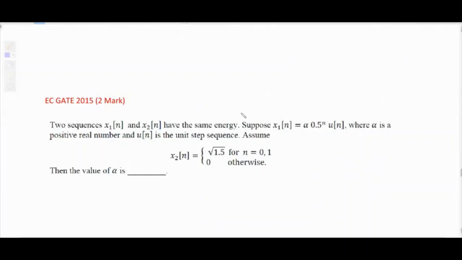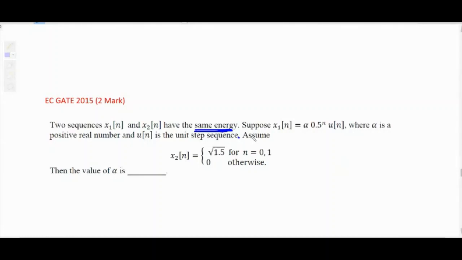Two sequences x1n and x2n have the same energy. Suppose x of n is alpha 0.5 raised to n u of n, where alpha is a positive real number, and u of n is the unit step sequence.